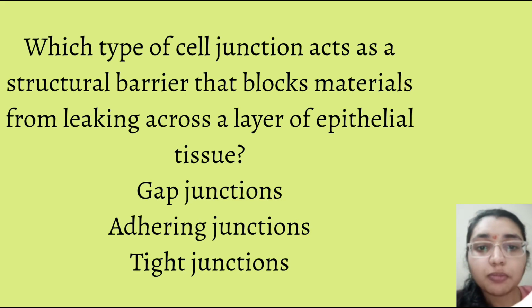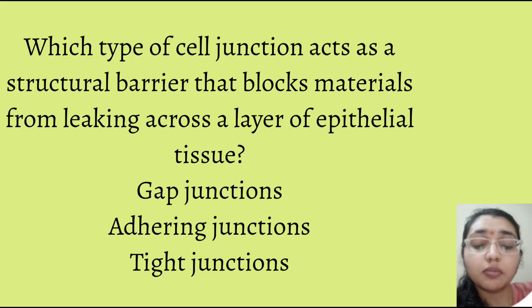Now, which type of cell junction acts as a structural barrier that blocks material from leaking across a layer of epithelial tissue? That is a tight junction, the cell junction that acts as a structural barrier that blocks the material from leaking across a layer of epithelial tissues.